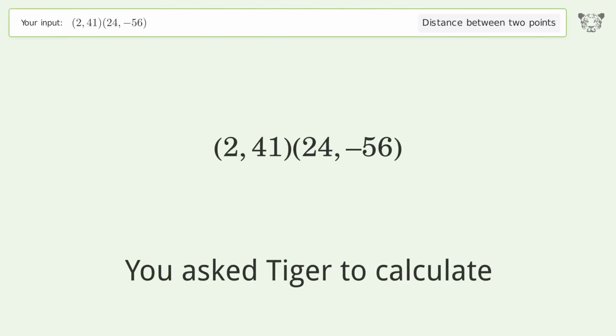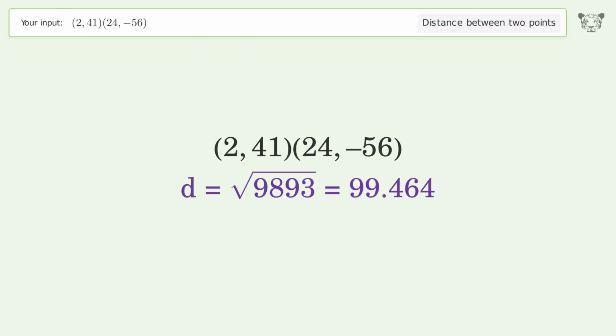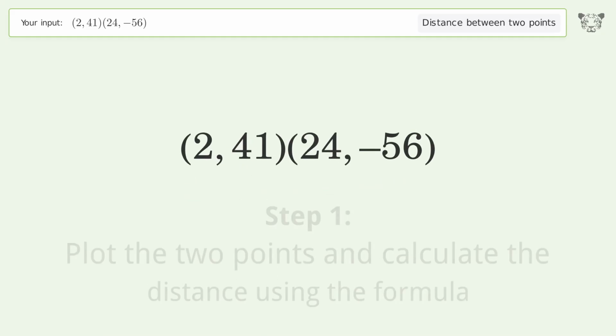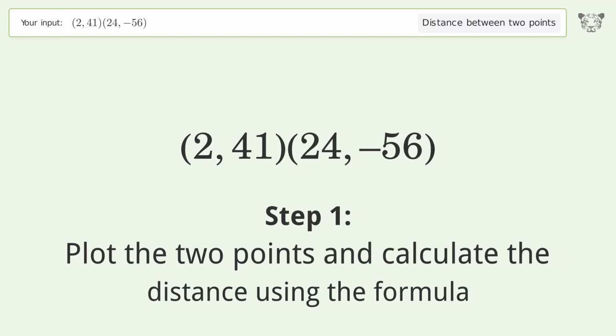You ask Tiger to calculate. This deals with the distance between 2 points. The distance between the 2 points is the square root of 9,893, or 99.464. Let's solve it step by step. Plot the 2 points and calculate the distance using the formula.